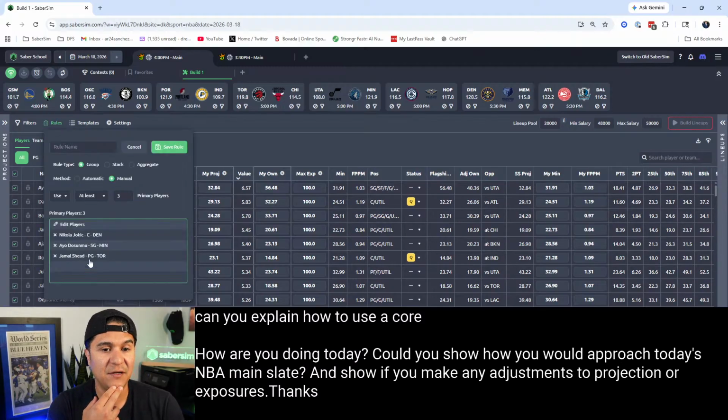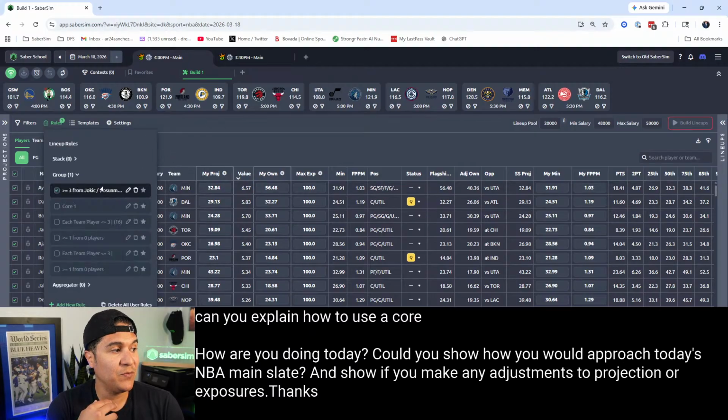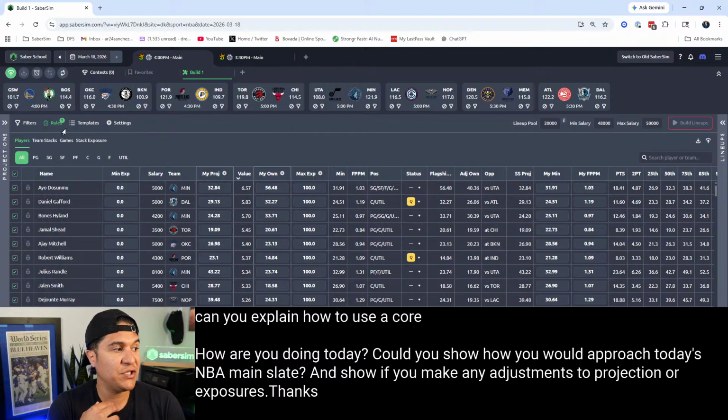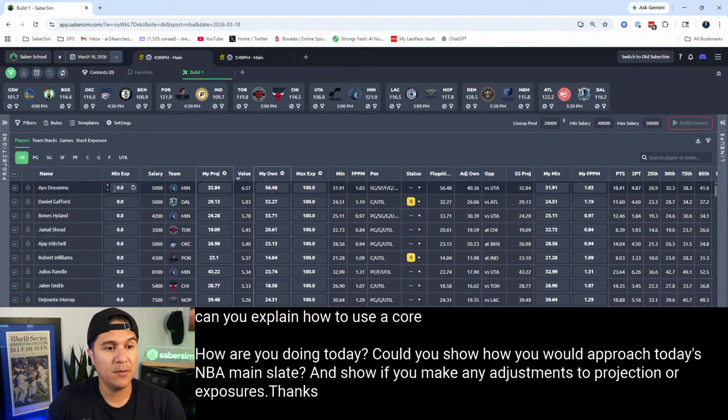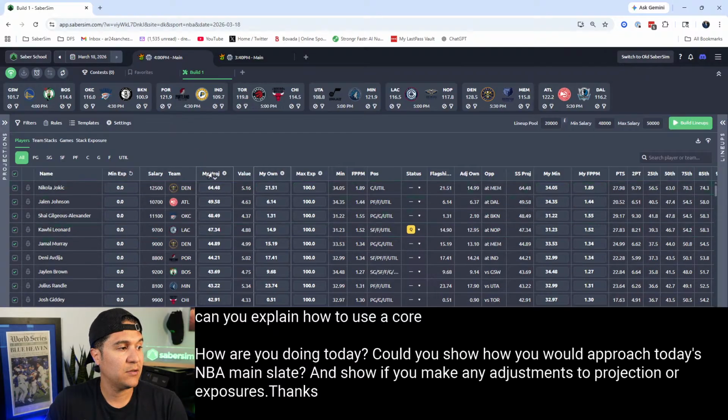I now have the 3 players here. And then I would click Save. So when I build my lineups, it is going to use all 3 of those players in every lineup that I build. Another way to do this would be to just change the players' minimum exposures. So I go to Dosunmu, I can set it to 100, and then I go to Sheed, and then I go to Jokic. So those 3 exposures are basically the same as a rule.